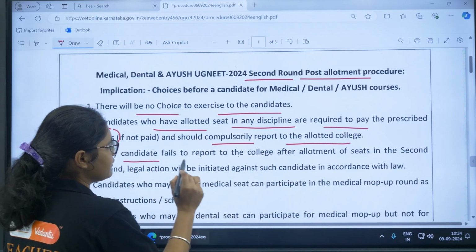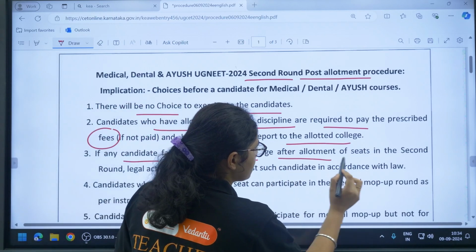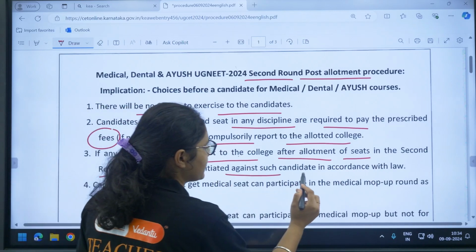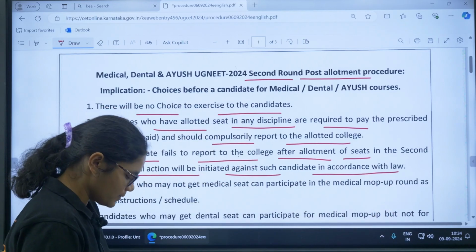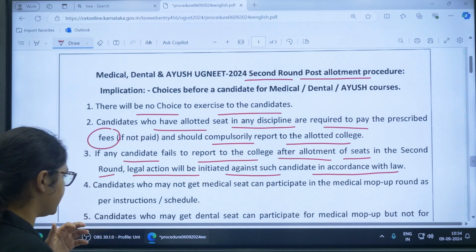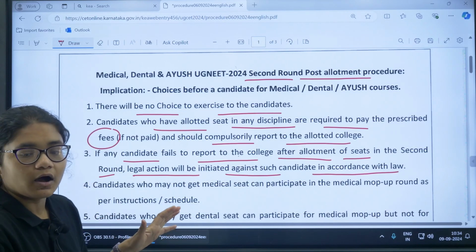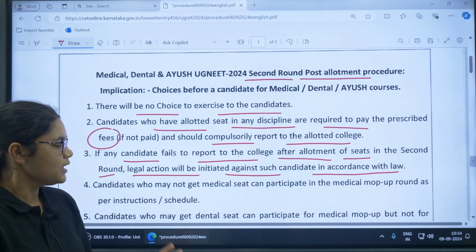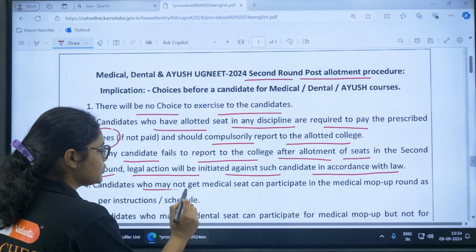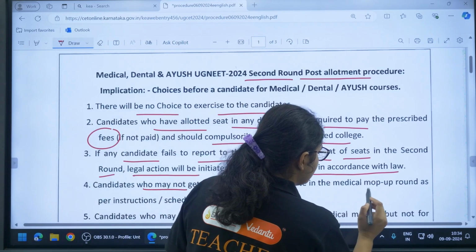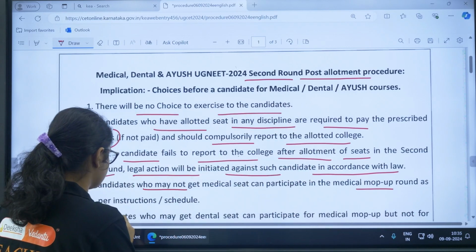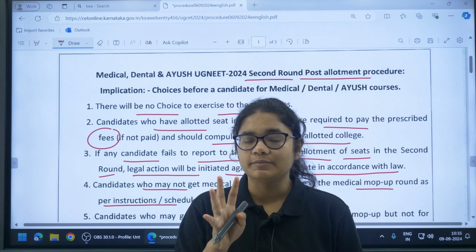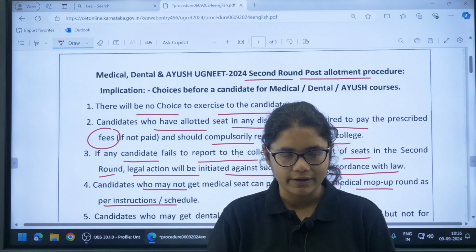If any candidate fails to report to the college after allotment of seats in the second round, legal action will be initiated against such candidates in accordance with the law. So if after being allotted a seat you do not report to the college, you will be liable to legal action. Next, candidates who have not got any medical seat can participate in the medical mop-up round as per the instructions.